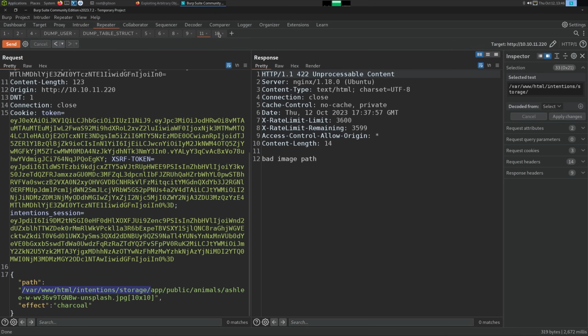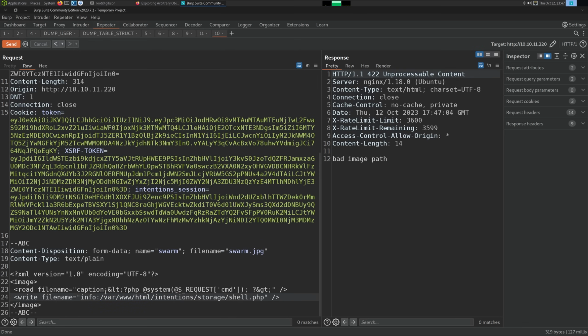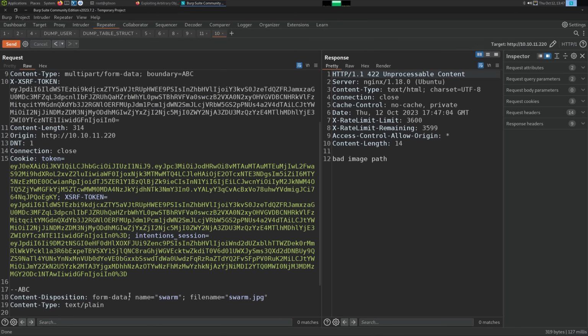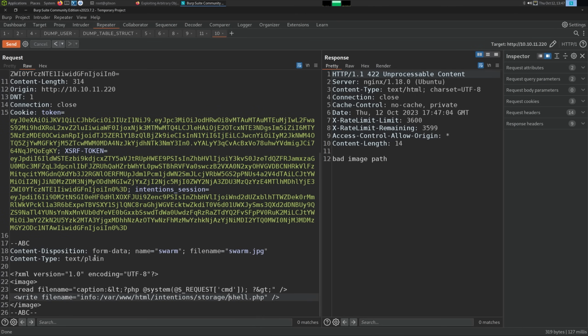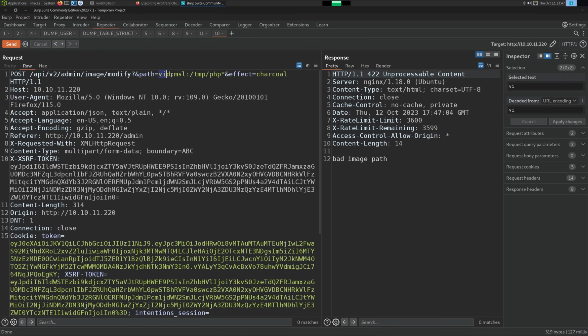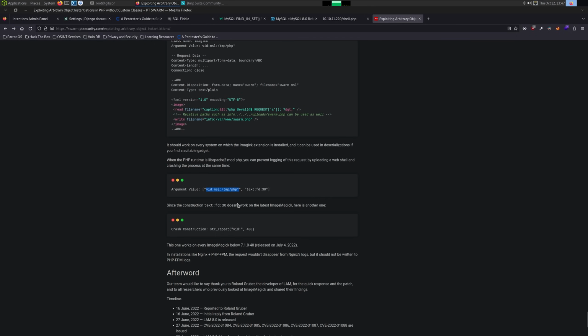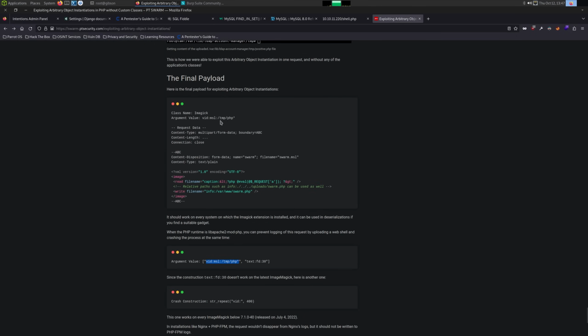I think that's what we want. So I forgot the intentions piece. Still got bad image path. Form data, swarm, text plain. So this piece must be wrong somehow. Let's see. Argument value, fit MSL.